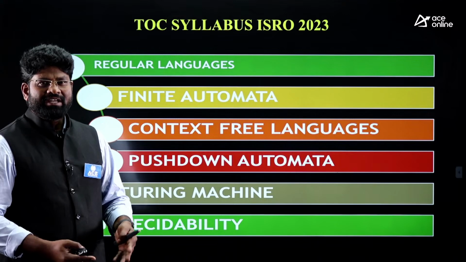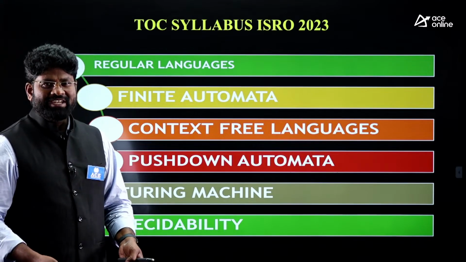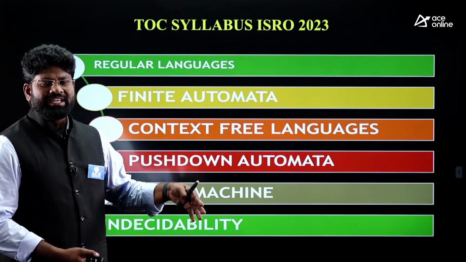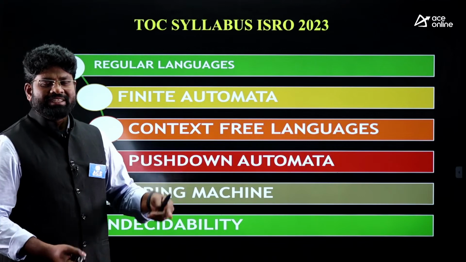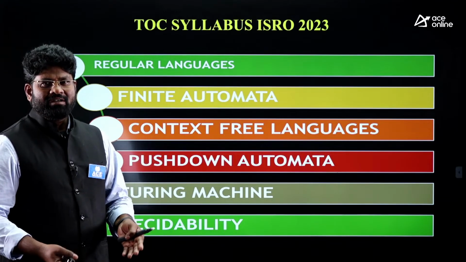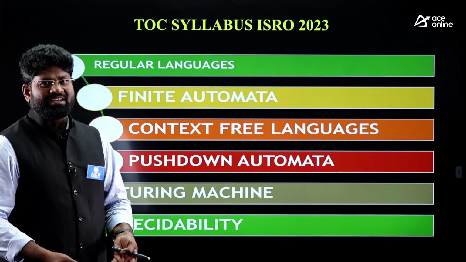Although we have other titles like complexity theory, you need not concentrate on them. You have to be focused only on the first part of the theory of computation, that is called formal language and automata theory, and a little bit of the concept of complexity theory or computing theory needs to be discussed here.